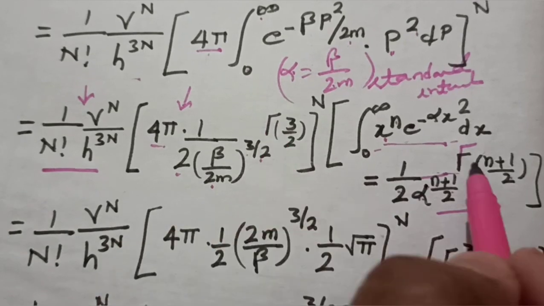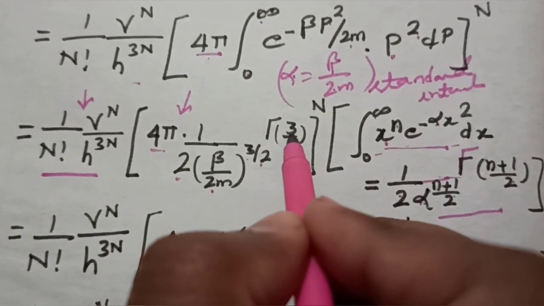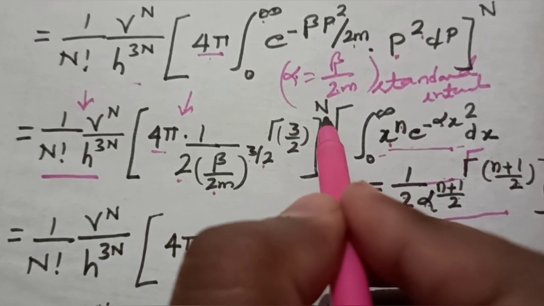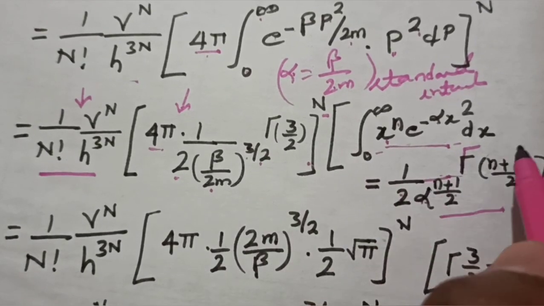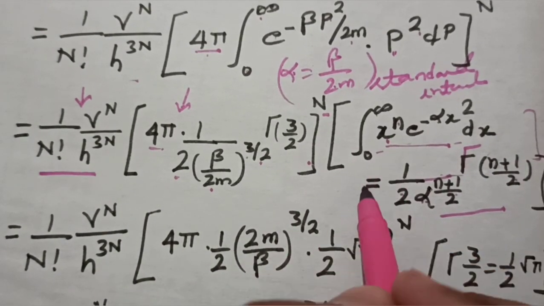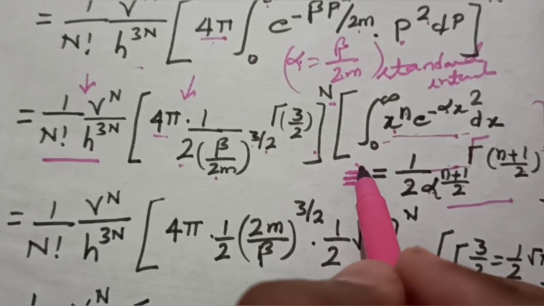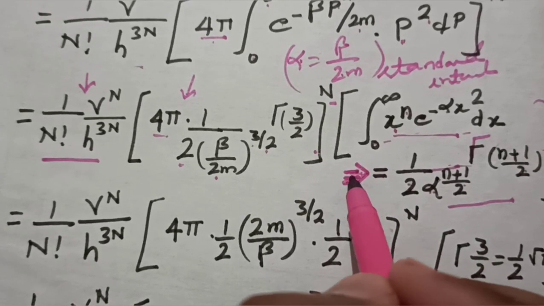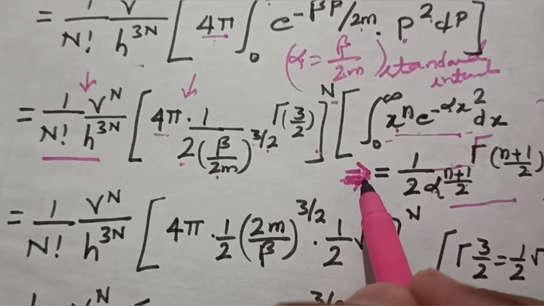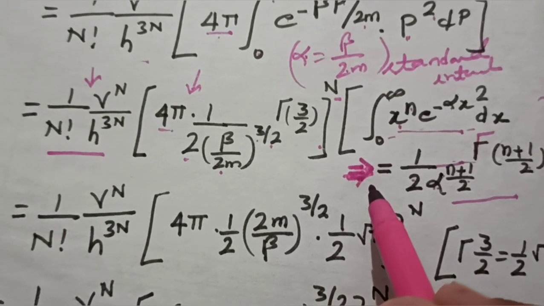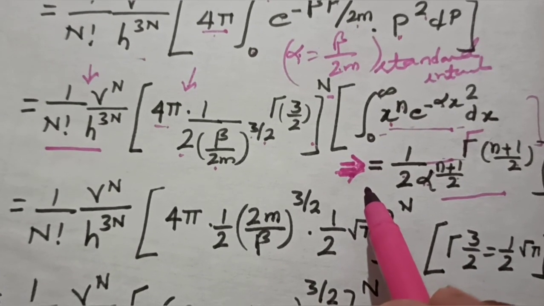Gamma n plus 1 upon 2 is again gamma 3 by 2, raised to the power n. So it is clear to you from where I am writing this, by utilizing this standard integral. If you remember it, it will be very useful in future as well, because this type of standard integral is never easy to solve directly.